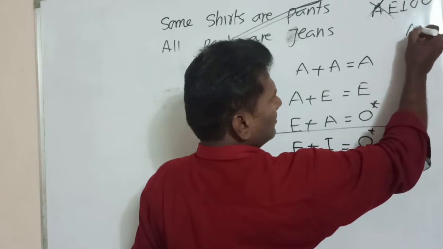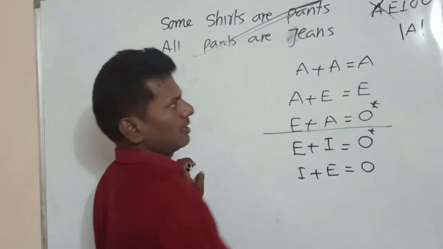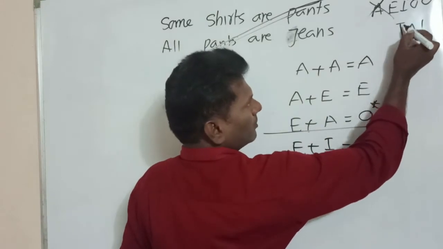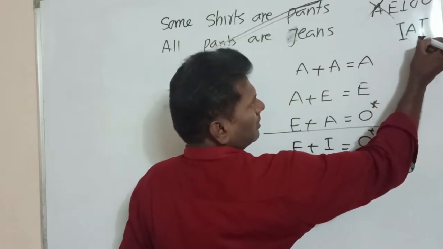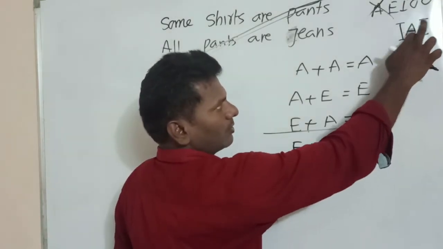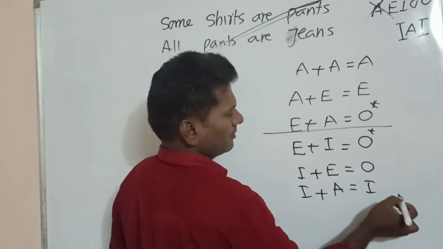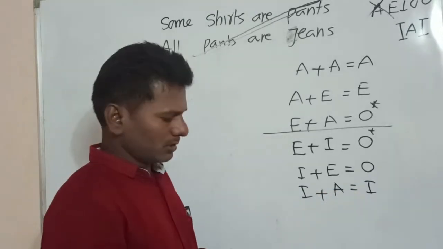Final technique is to remember modulus of A. Now put lines like this. You get one formula, one rule. I plus A is equal to I. So we have 6 rules.